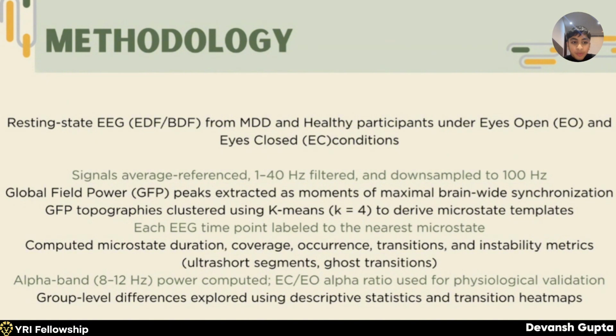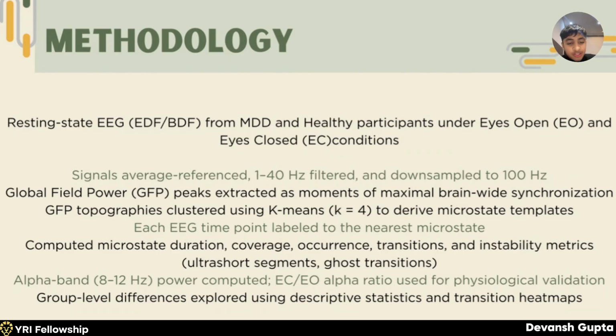So EEG signals were average referenced to reduce electrode bias, then they were filtered between 1 to 40 hertz, downsampled to 100 to preserve temporal fidelity. Global field power peaks were extracted because they represented moments of maximal synchronization. K-means clustering with K equals 4 was chosen to align with canonical microstate literature, avoid overfitting, and preserve interpretability. Each time point was labeled, allowing precise temporal statistics. Alpha power was included as physiological validation and not as a primary hypothesis driver.